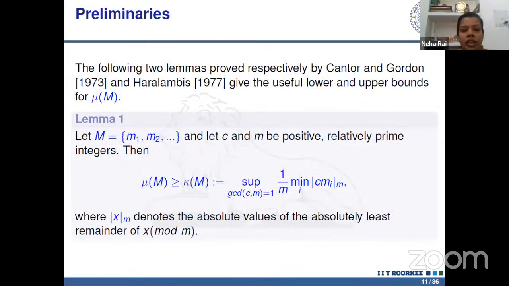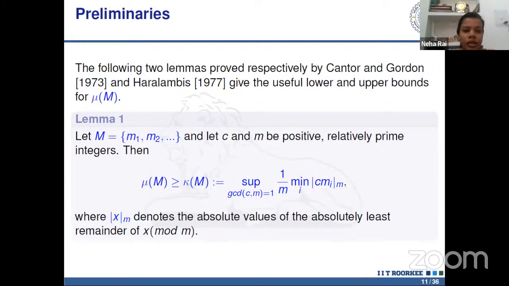These lemmas are very important for calculating the maximal density. We basically use this lemma to find the lower bound for mu m, and the other lemma is to find the upper bound for mu m. This lemma was given by Haralambis in 1977.